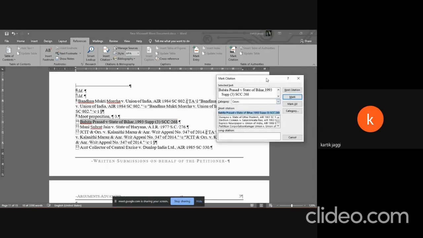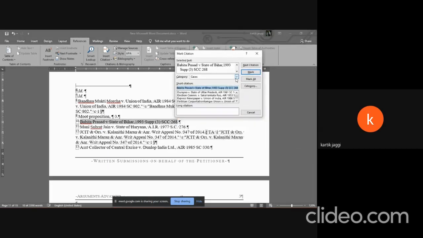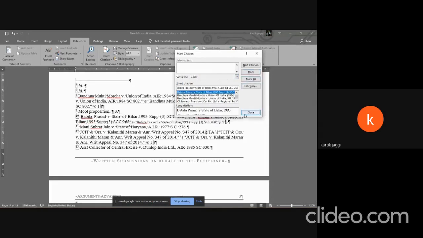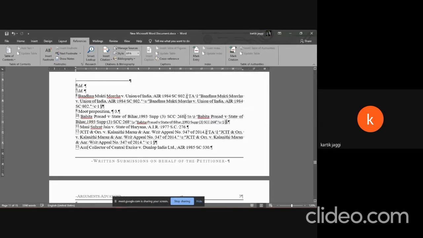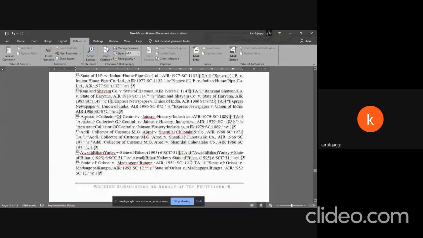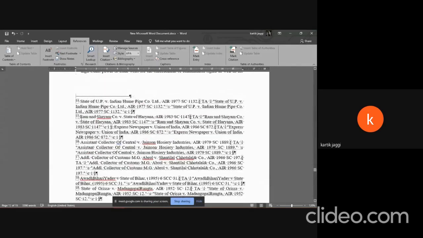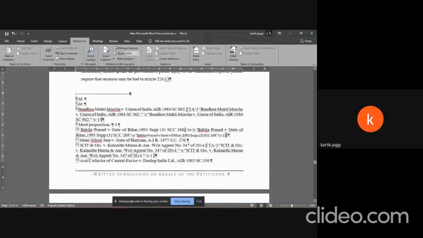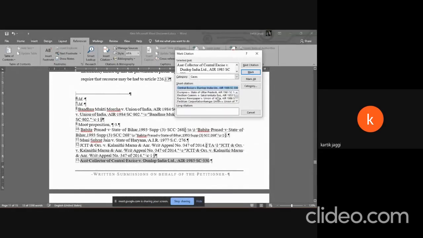Now, the next thing to notice is the category. For example, this is a case, no doubt, so we're going to mark it as case. But let's see. Suppose this particular footnote, instead of being a case, was something else, let's say an international treaty. There you go, you click on treaties. Or a constitutional provision or whatever.